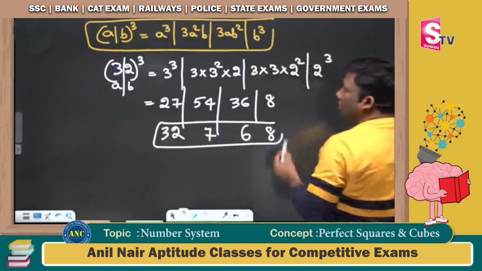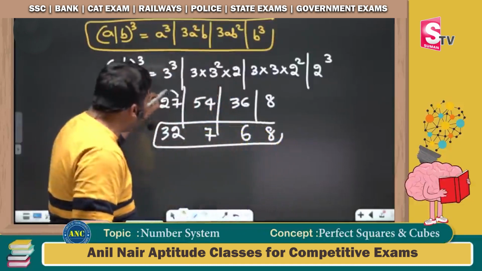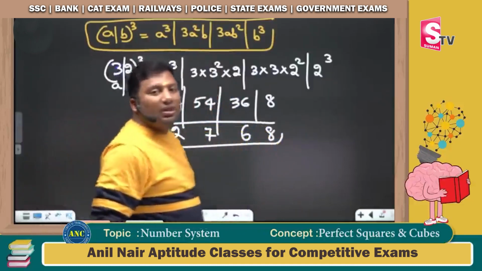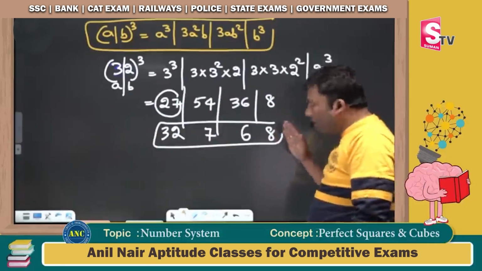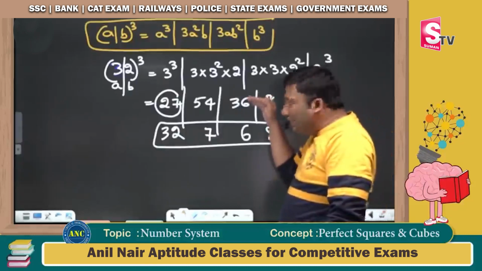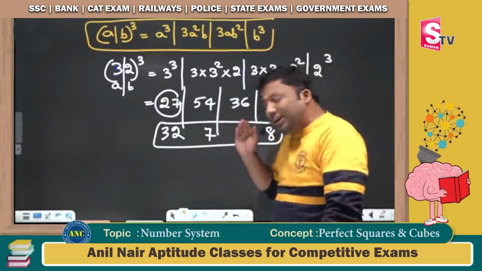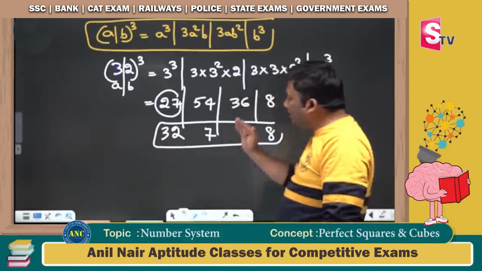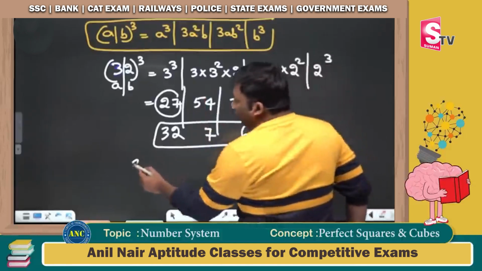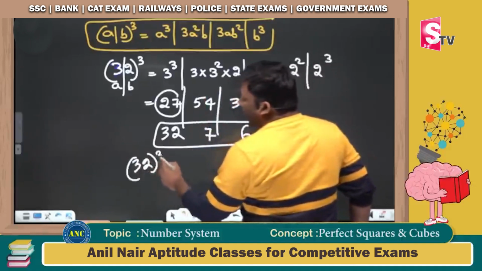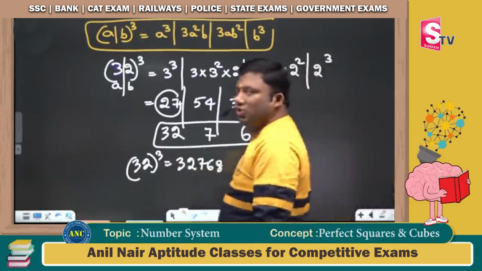Answer is 32768. Please make a note in your notebook: except the leftmost place, in every place write down the unit digit. 8 write down as it is. 36, what is the unit digit? 6, write down as it is. 3 carried. What is 54 plus 3? 57. What is the unit digit in 57? 7. 5 carried. What is 27 plus 5? 32. So 32 whole cube is nothing but 32768.